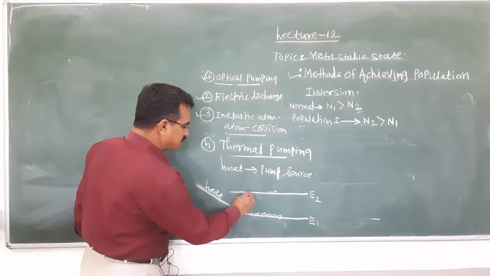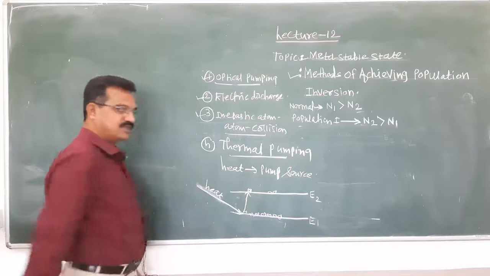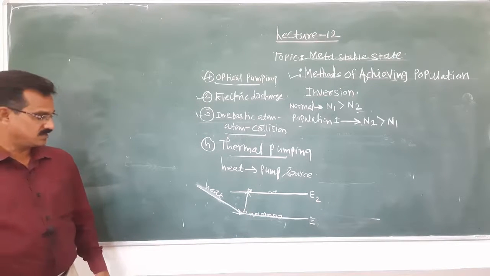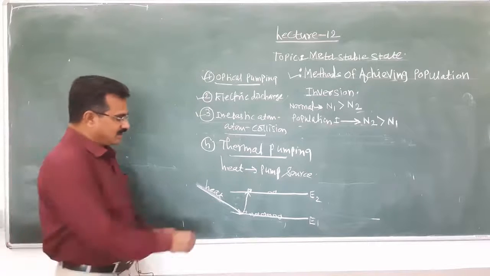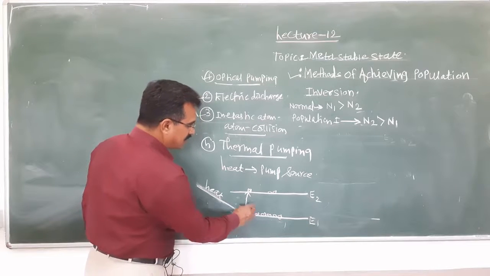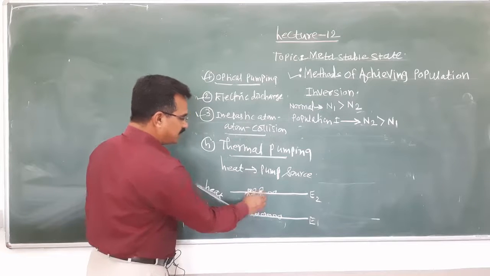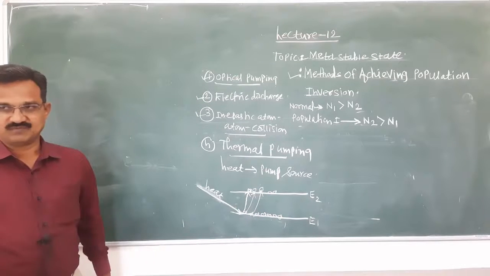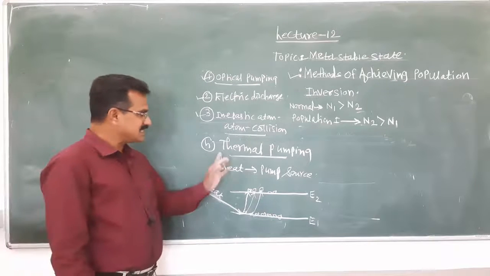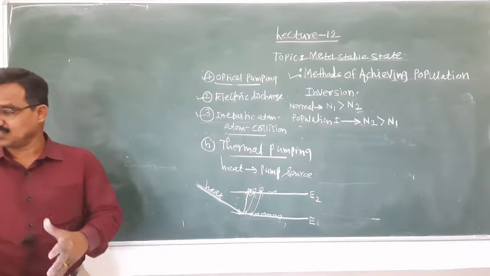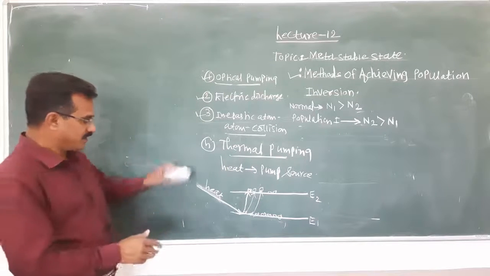This particular atom jumps to the excited state. Again the next atom jumps, and again the next atom jumps. In this way population inversion is achieved. This is the fourth method, thermal pumping.